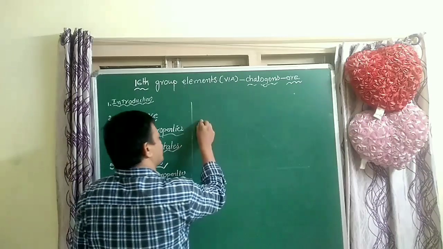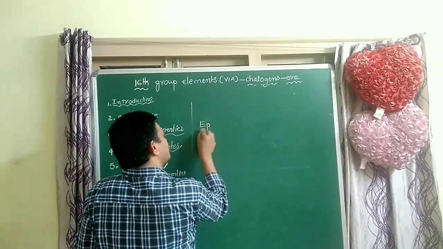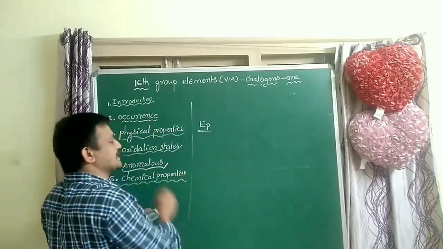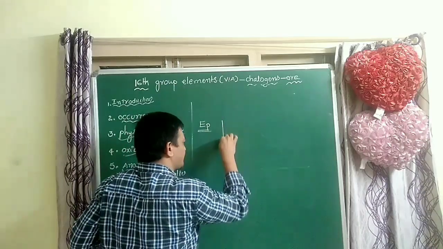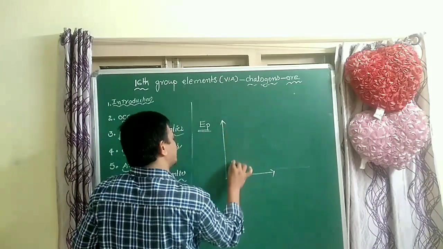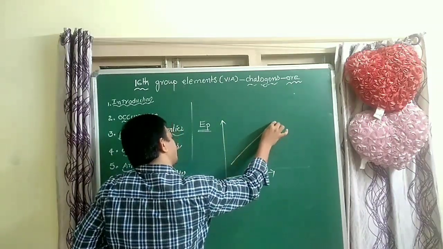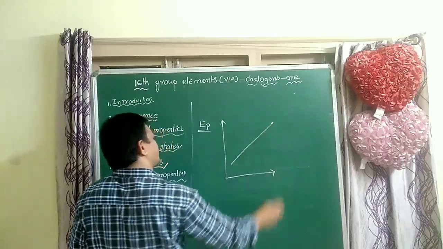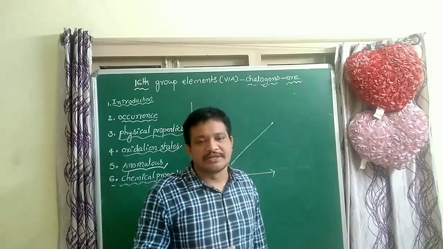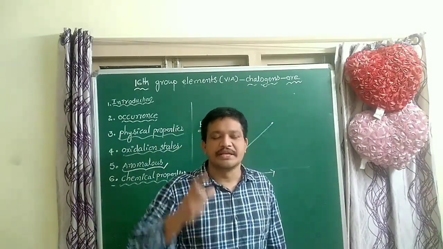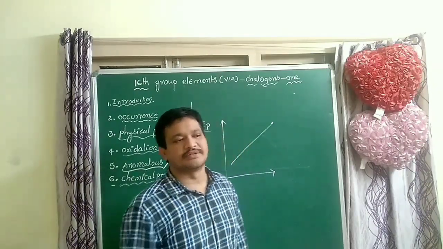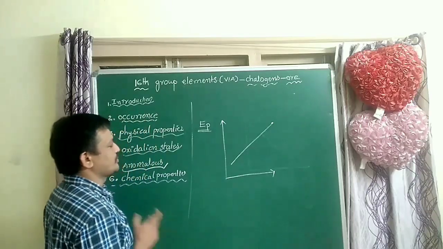So next, electropositivity. Electropositivity increases from top to bottom, from oxygen to polonium, due to the increase in size. Why? Because as the size of the atom increases, the IP value decreases. That means less energy is required to remove electrons from these elements. So from top to bottom, electropositivity increases.